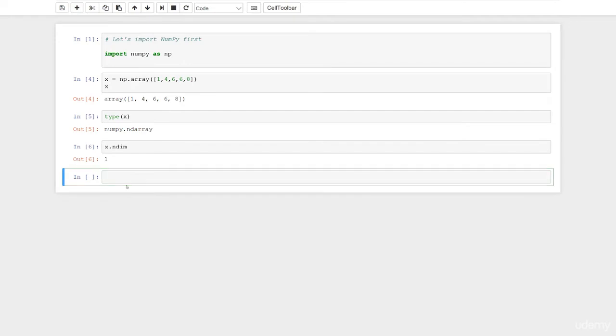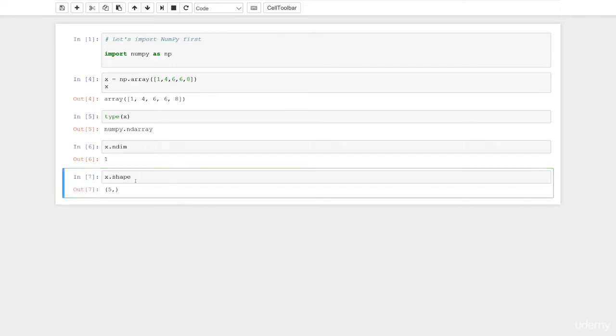Let's go ahead and add another cell. So we have the dimension of our array. What is the shape of our array? x.shape. Control Enter. And we have 5 elements in our array. You're like, well, wait a minute, why is there nothing after the 5? Well, because it's a one-dimensional array.